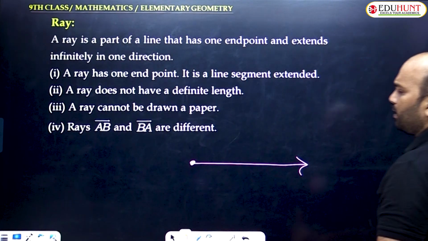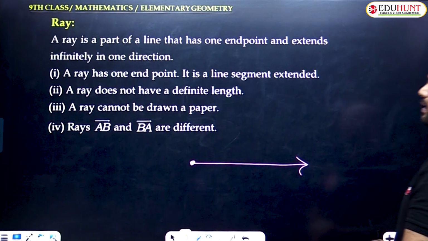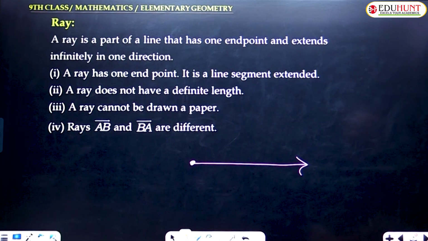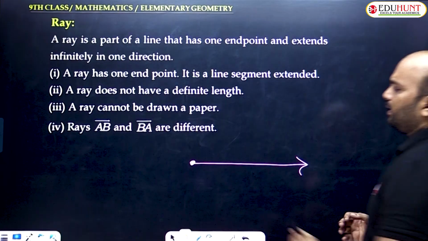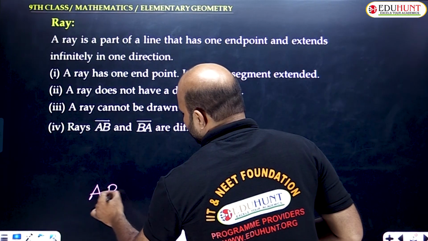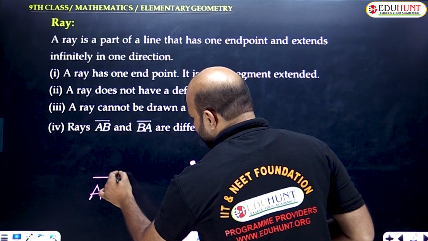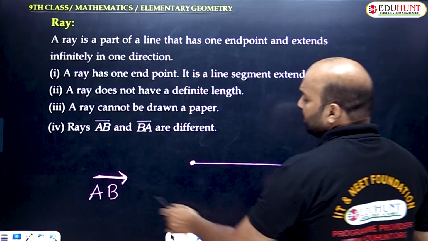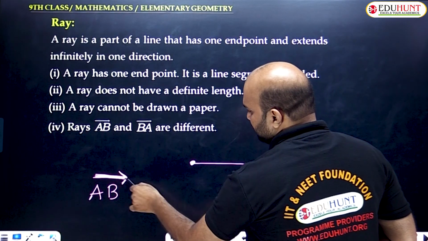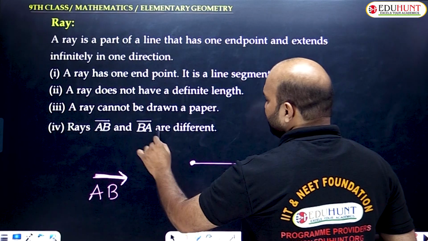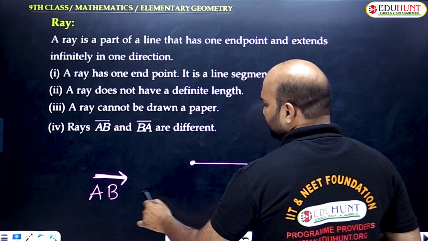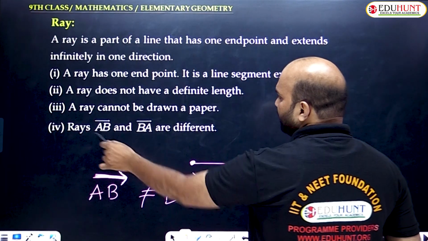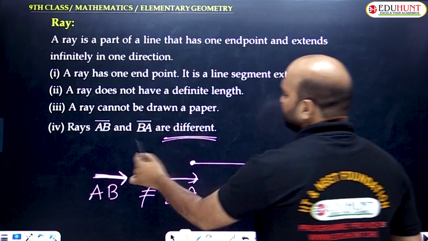A ray cannot be drawn on paper because it extends infinitely in one direction. So a ray can be denoted as AB with a bar, with one direction only, represented with one arrow, because that arrow indicates it extends infinitely in one direction. Am I clear? This is called the ray symbol. But ray AB and ray BA are different. AB is not equal to BA. This is a very important point.